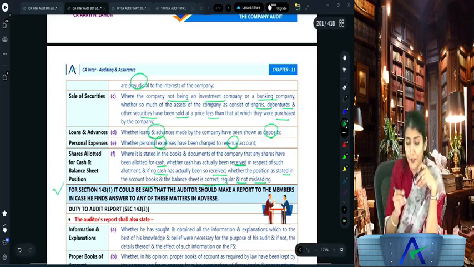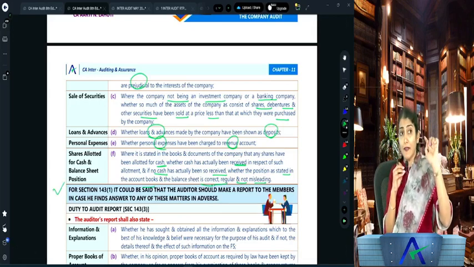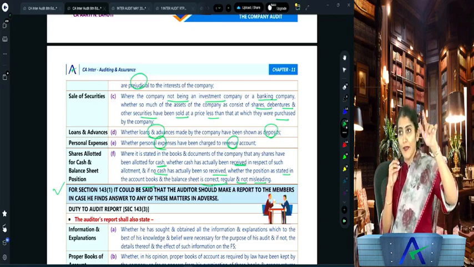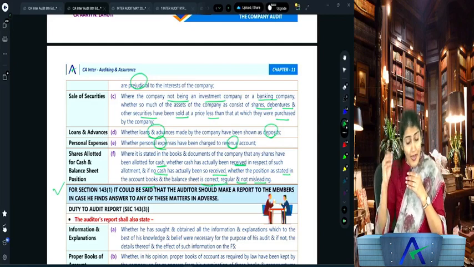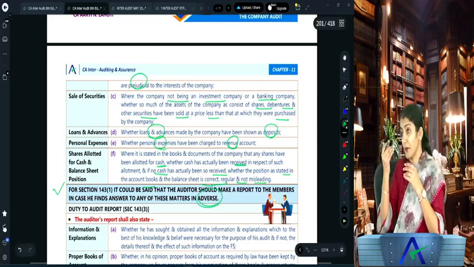And do you always need to report on the points of 143(1)? No, only whenever there is an adverse finding, in that case you need to report.